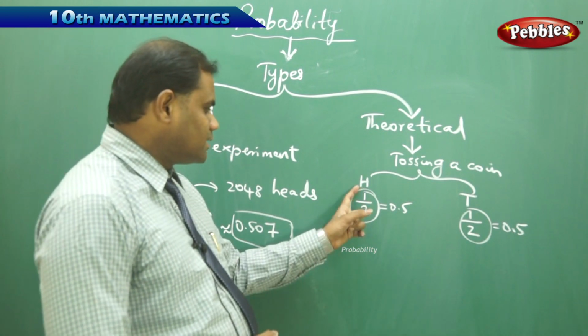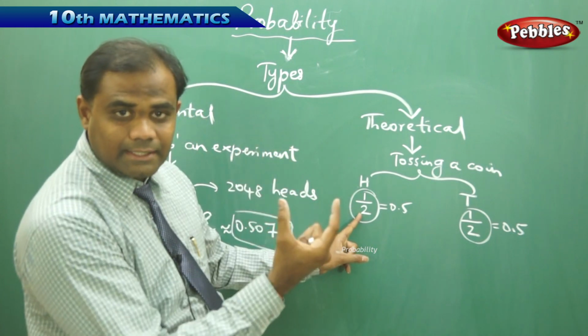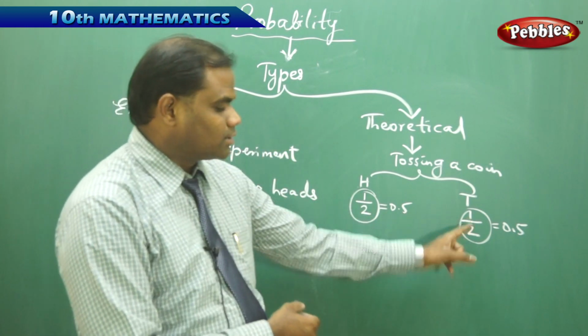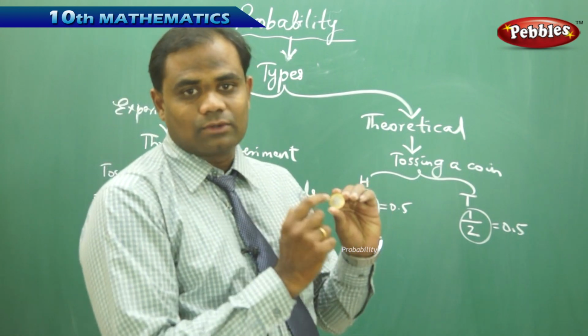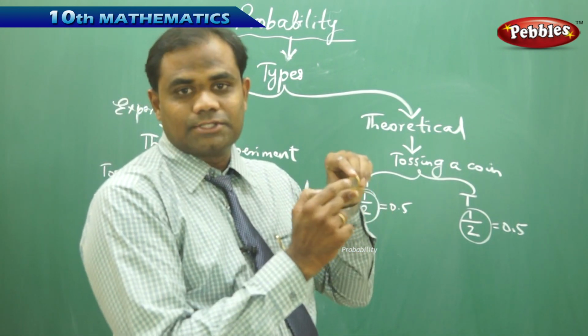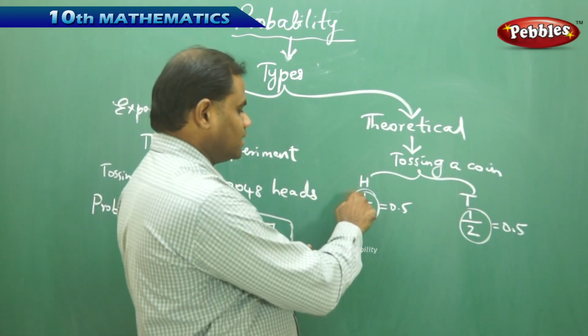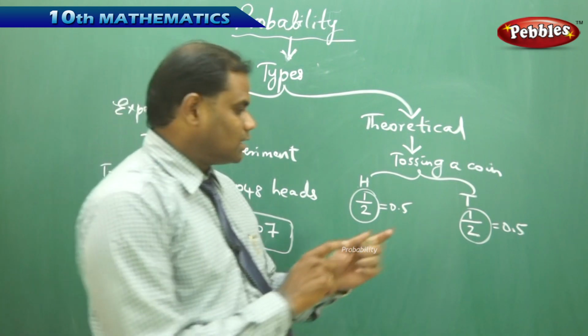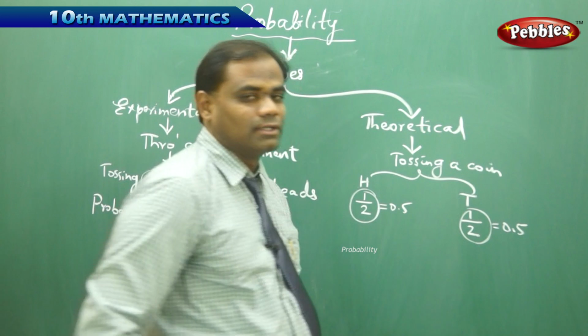The possibility of getting a head is 0.5, because one head out of head and tail, which is 2 sides, gives me 1 out of 2, and one head is one of the outcomes right here. Similarly, one tail out of one head and one tail is what I get for this.